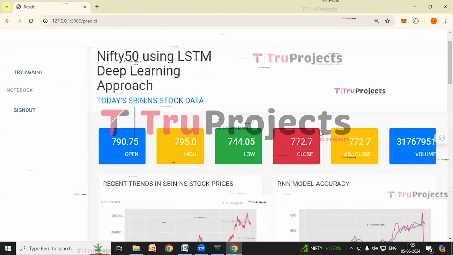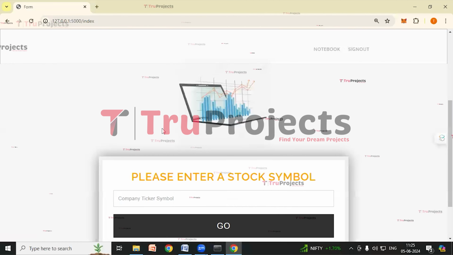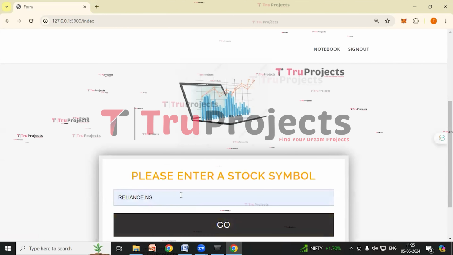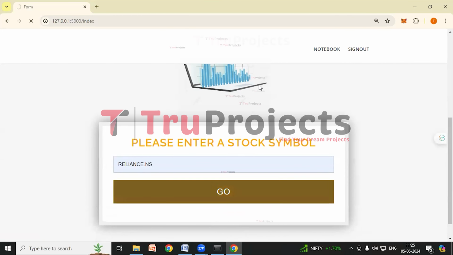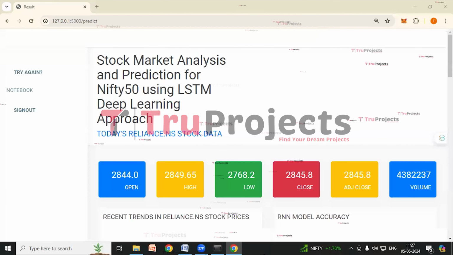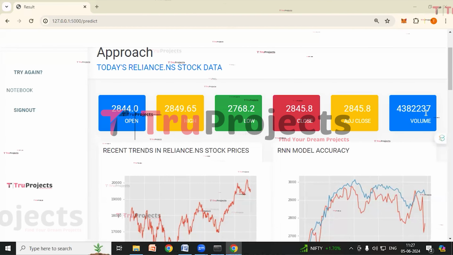We'll try giving another ticker symbol. Click on the try again link. We'll try with Reliance.ns, Reliance Company. Click on go. It will take some time to load. So here we can see today's stock data of Reliance Company.